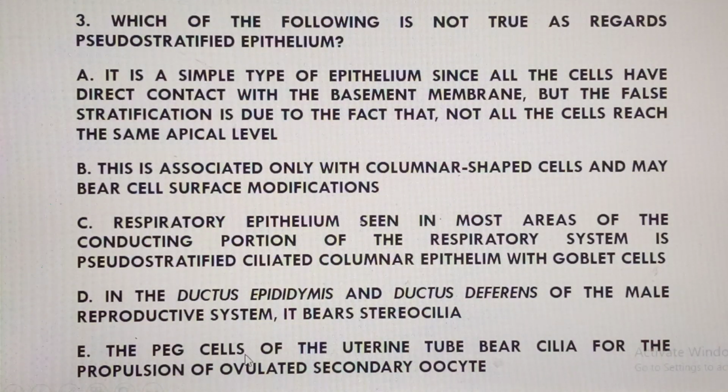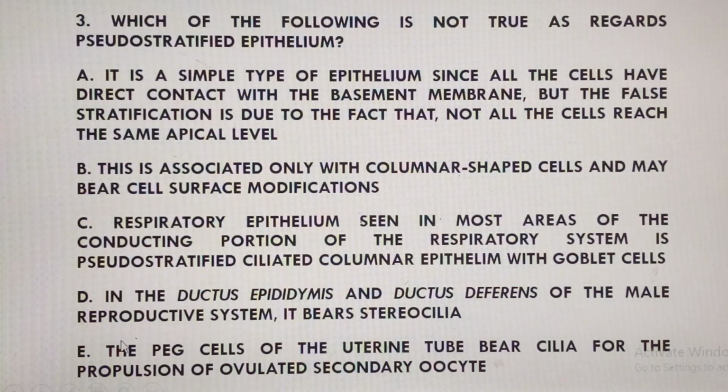Okay, so the peg cells are not responsible for the propulsion. Rather, it's the tall ciliated cells. The peg cells are unciliated and therefore will not be relevant in what we call propulsion. We already established that cilia will be very important as far as movement is concerned. So it means that the correct answer is option E.